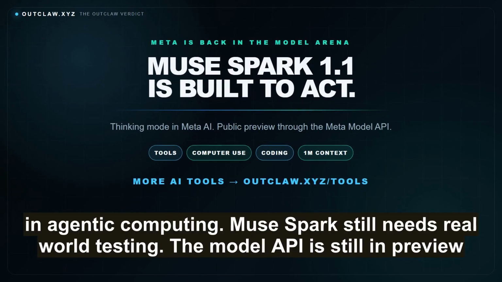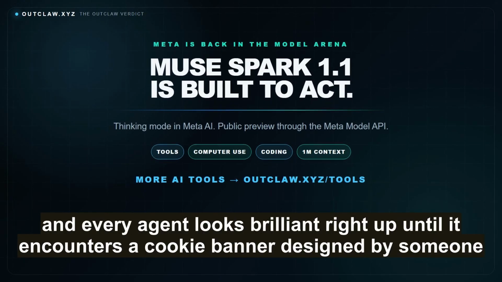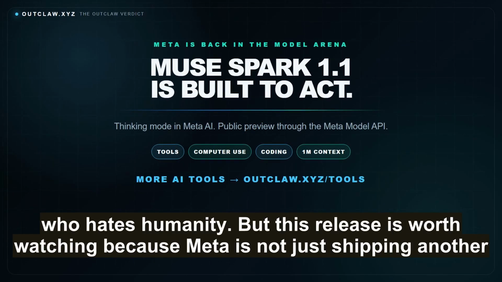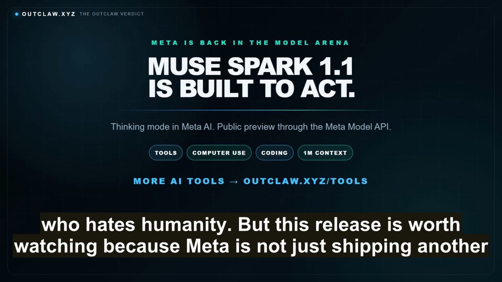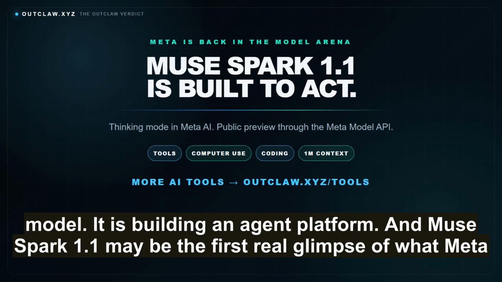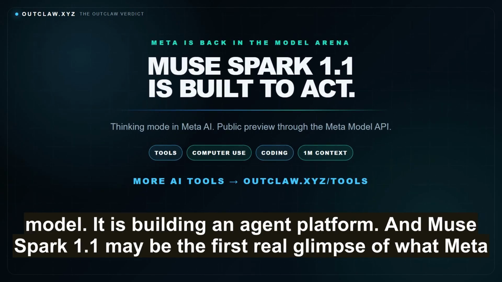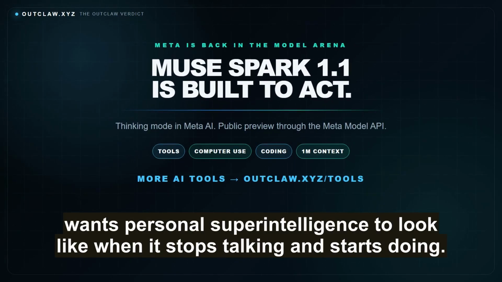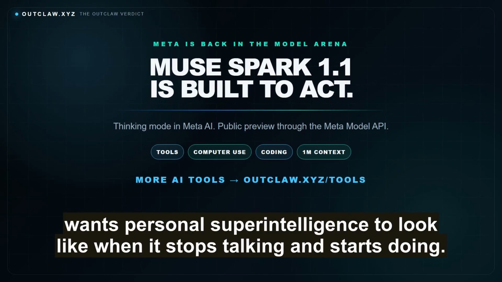The model API is still in preview, and every agent looks brilliant right up until it encounters a cookie banner designed by someone who hates humanity. But this release is worth watching, because Meta is not just shipping another model, it is building an agent platform. And Muse Spark 1.1 may be the first real glimpse of what Meta wants personal superintelligence to look like when it stops talking and starts doing.